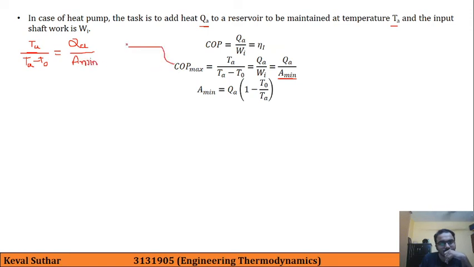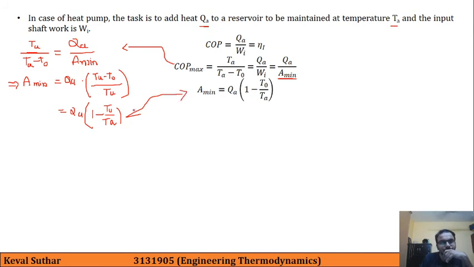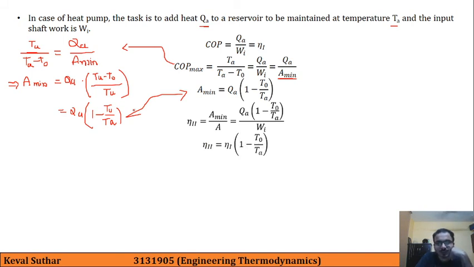So this is taken from here. So the same thing is obtained over here, and then eta second law is given by A minimum upon A. So we are getting this formula, and again this term, QA upon WI, which was over here, is the first law efficiency.